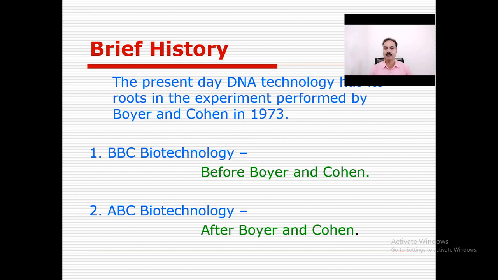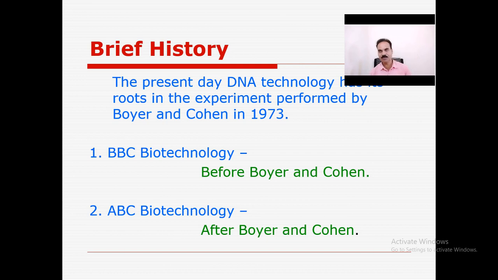The history of recombinant technology. Present-day DNA technology has its roots in the experiment performed by Boyer and Cohen in 1973 in E. coli. On that basis, there are two parts of biotechnology, BBC biotechnology and ABC biotechnology: BBC is before Boyer and Cohen, and ABC is after Boyer and Cohen.